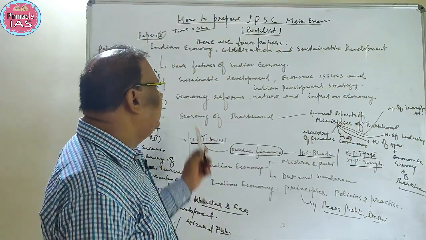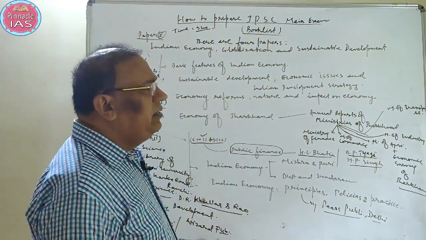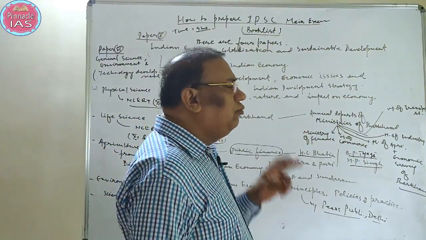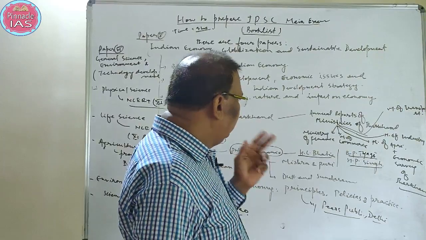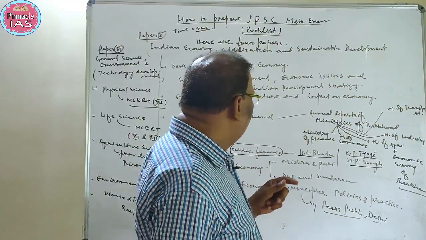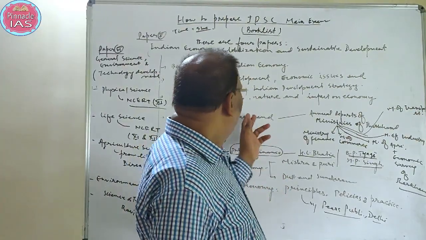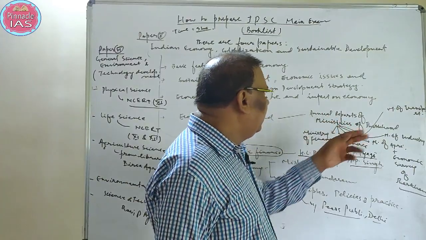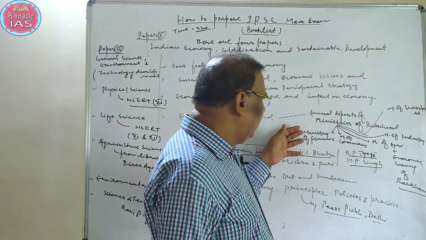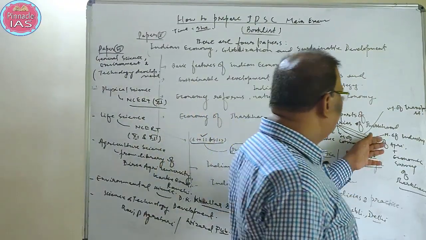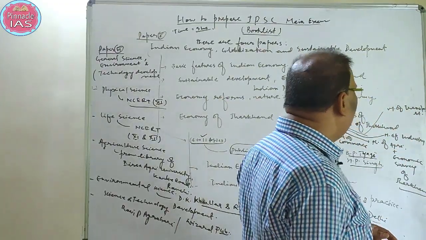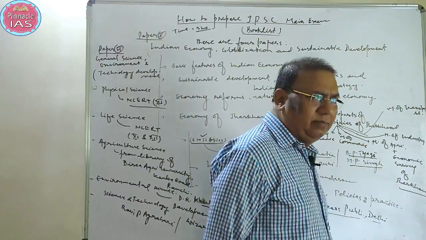Now we talk about the economy of Jharkhand. Understand? For the economy of Jharkhand, there is no book written in English or Hindi. So how can you cover it? There are 2 things which we are bound to consult. First is annual reports of ministries of Jharkhand. For example, annual reports of Ministry of Finance, Ministry of Commerce, Ministry of Agriculture, Ministry of Industry, Ministry of Transport and Trade, and the Economic Survey of Jharkhand.